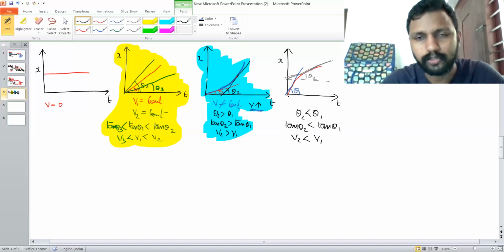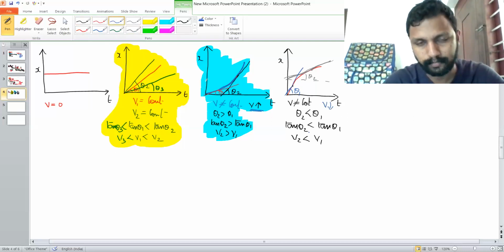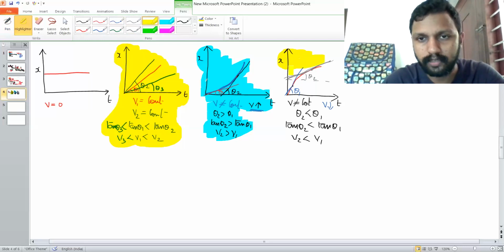Therefore, in this case also, the displacement time graph is a curve. If the displacement time graph is a curve, we can say velocity is not a constant, and we could add one more piece of data to it. The velocity is not a constant, and in this case, the velocity is decreasing. This is the displacement time graph of a body whose velocity is getting decreased.